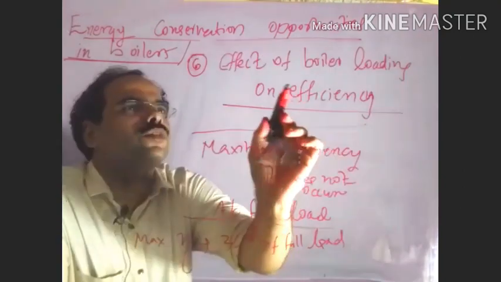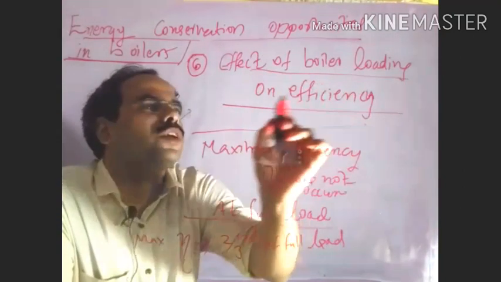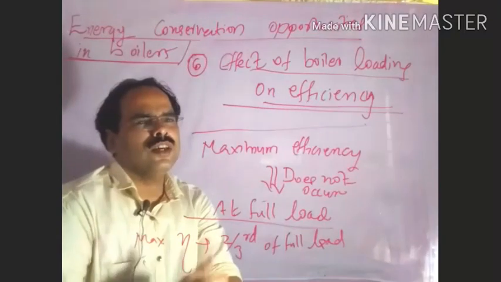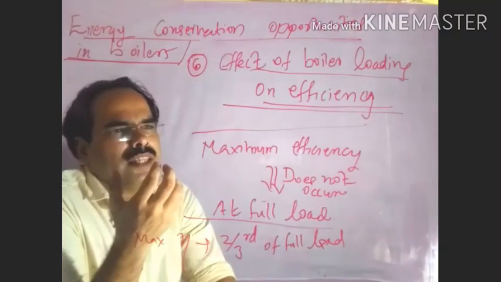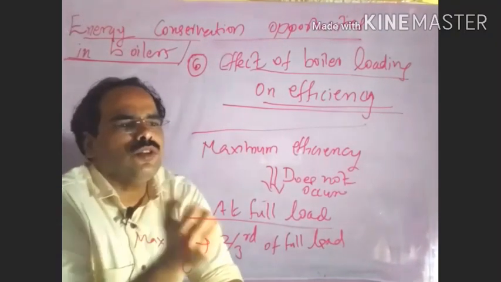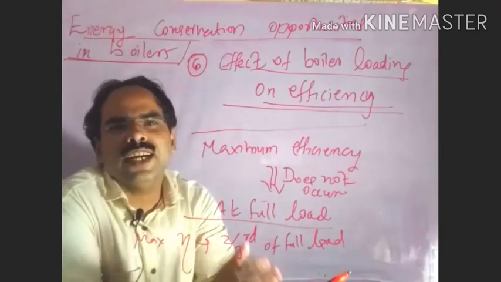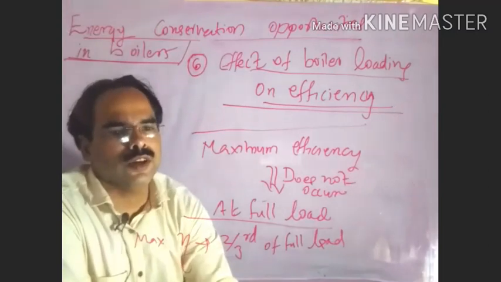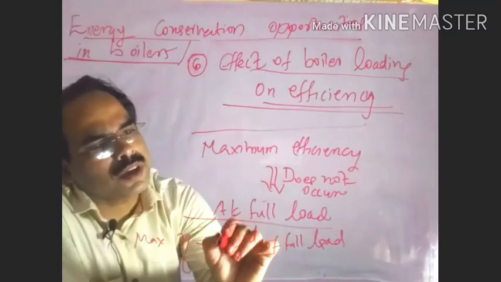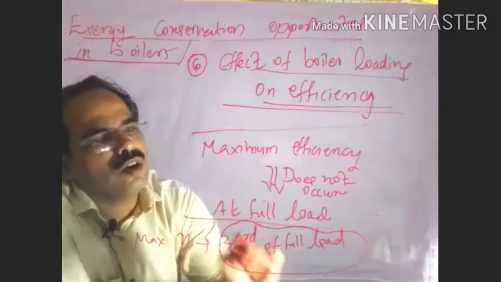Now we need to go through the effect of boiler loading on efficiency. Maximum efficiency does not occur at full load. If the load is full, at that time we will not get the maximum efficiency. Commonly we get the maximum efficiency at 2/3 of full load.